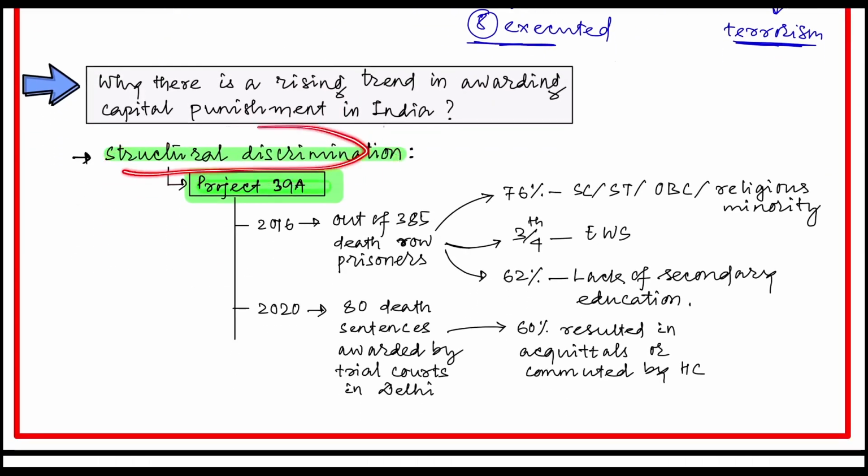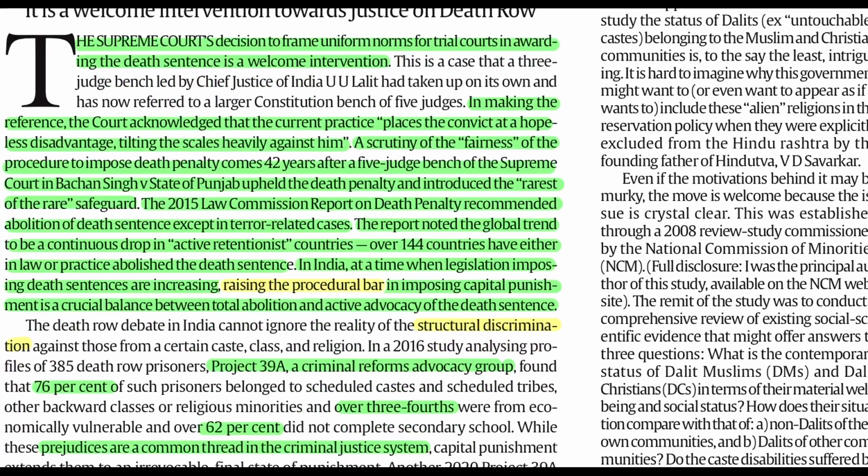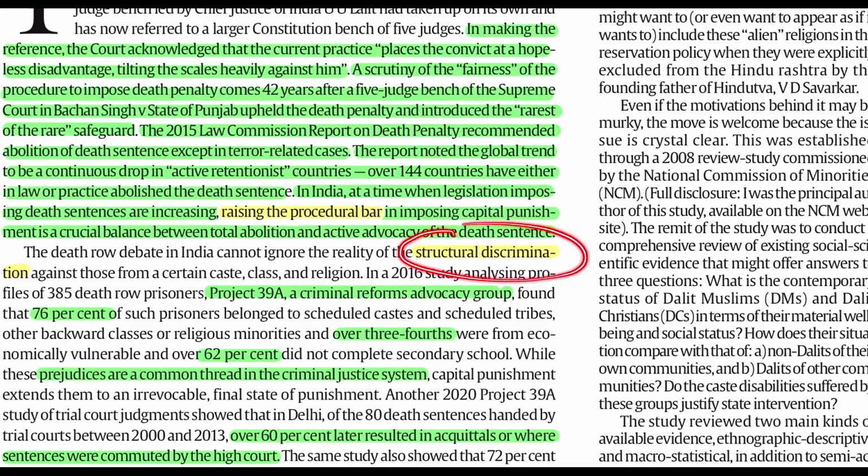Okay, structural discrimination. I have taken this from the editorial. Also there is another keyword, raising the procedural bar. You can use these keywords. Structural discrimination leads to the increase in awarding the death penalty in India. How?